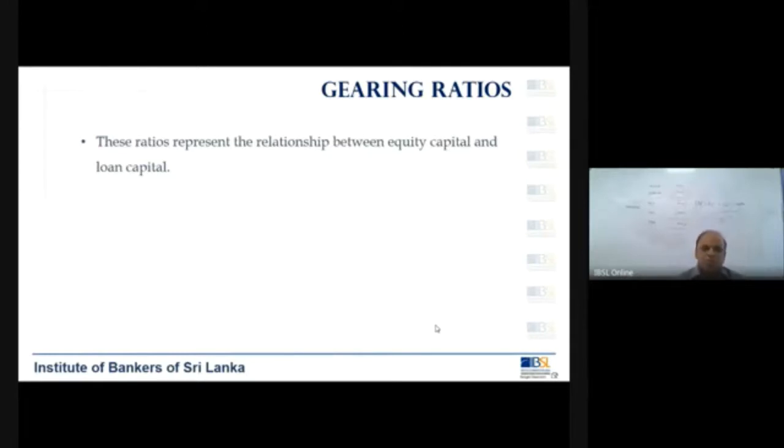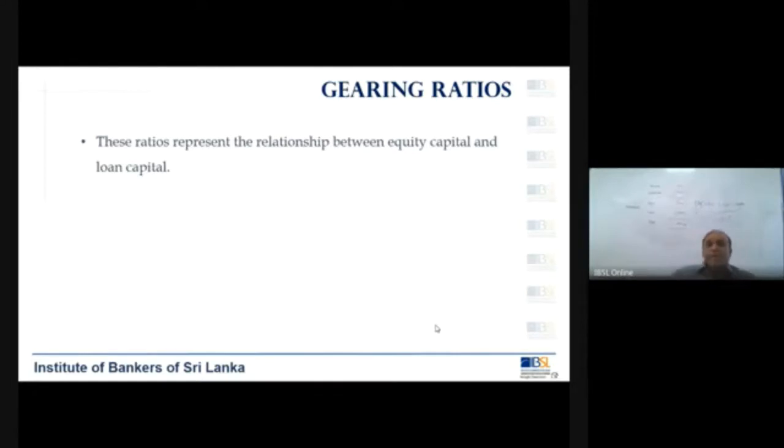Now, companies also do the same thing. When you don't have adequate money from your capital, you will have to go and borrow from others. It could be from a bank, it could be from another company, any type of borrowing. But we need to be mindful, borrowing too much will also be dangerous, as you all know. Because when people borrow all the time, if they are not in a position to settle those, then they are in trouble.